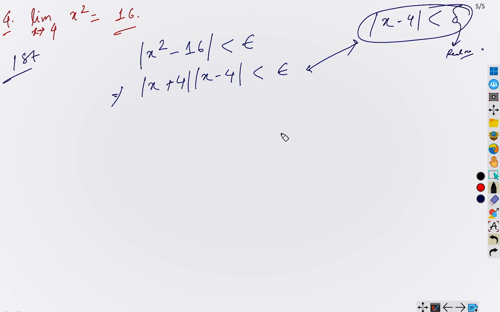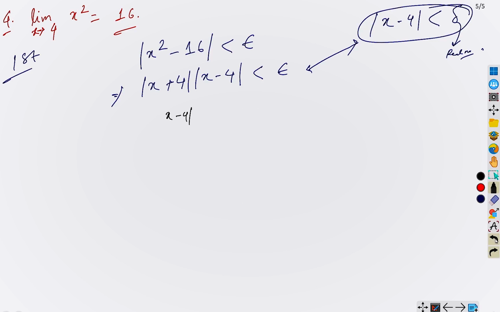See, I'm just doing this for a rough. We can write this in this way: |x minus 4| times |x plus 4|, okay? But this cannot be a delta, isn't it so? Because this is not a real number. Here x is a variable. We need to make this expression some real number, or we need to find some bound so that we can get some control in order to get some real number, right? So this is not a real number, so you cannot do this operation, yes?